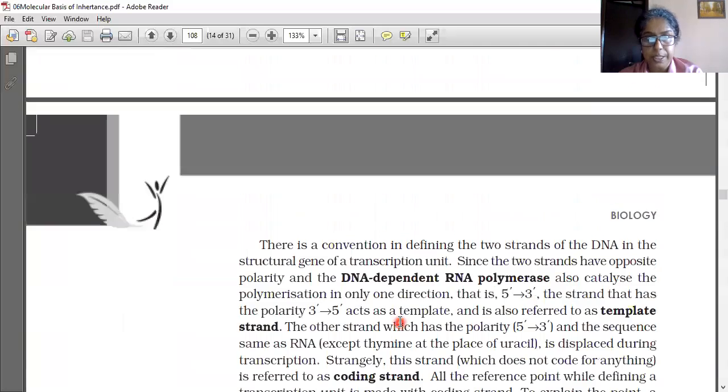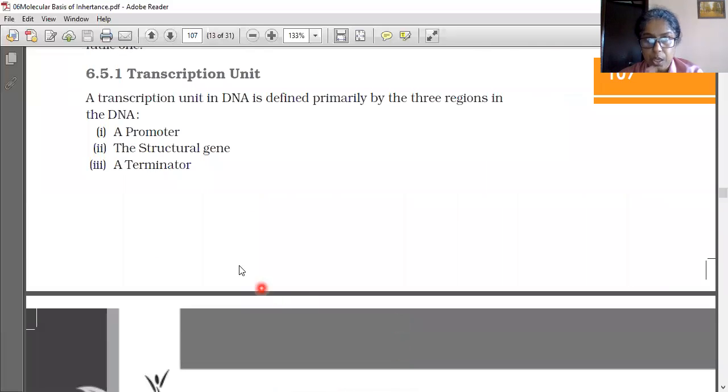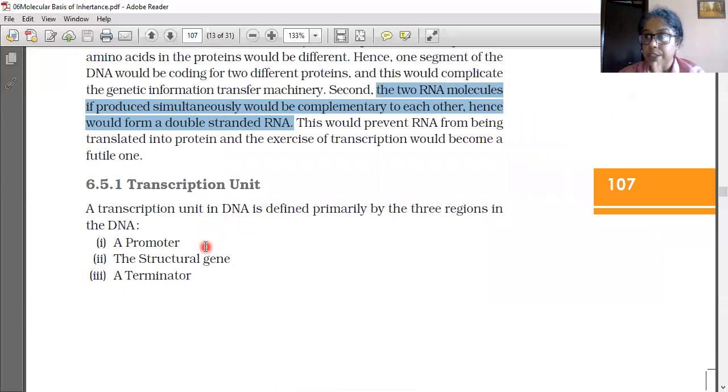One more time, we will see the transcription unit. Which are the three parts of a transcription unit? Promoter, structural gene, terminator. Three regions are there: the promoter, the terminator, and in between the structural gene. So the transcription unit in DNA is defined primarily by three regions in the DNA: a promoter, the structural gene, and a terminator.